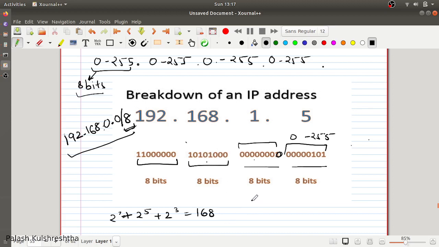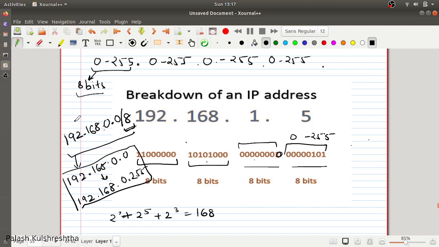So we will have IPs in this range from 192.168.0.0 till 192.168.0.255. These are going to be the IP addresses in this range. This is called a CIDR block, classless inter-domain routing. We are not going to go into why this is called a CIDR block, but it is very important to understand this IP address range because you will be using this information at some point in your technical career.